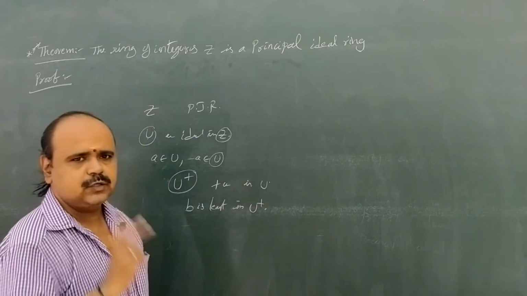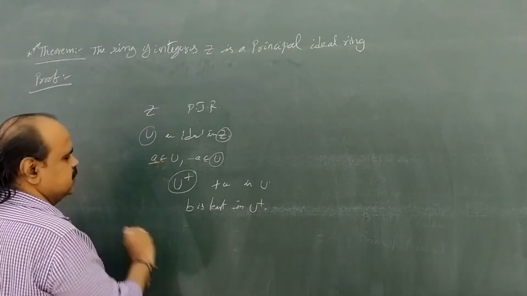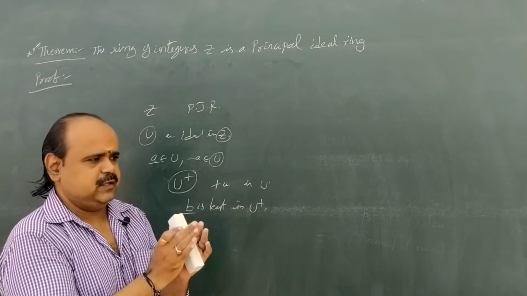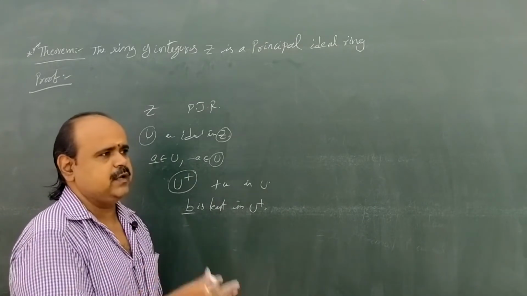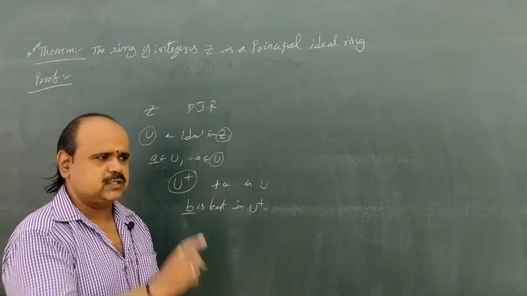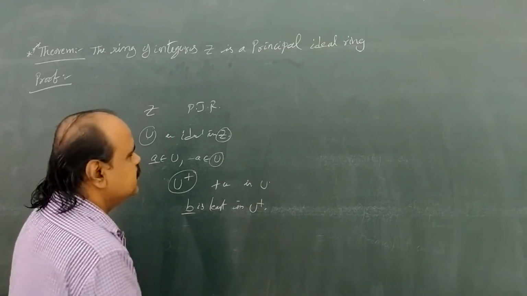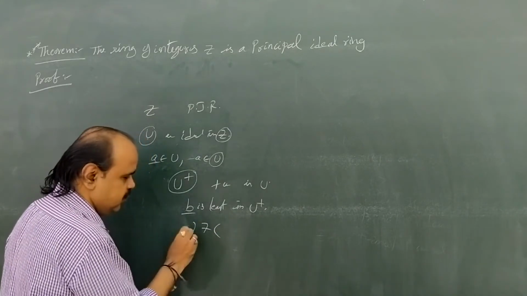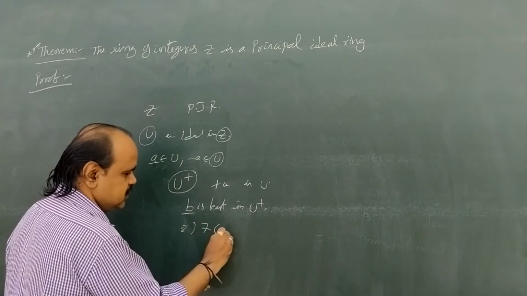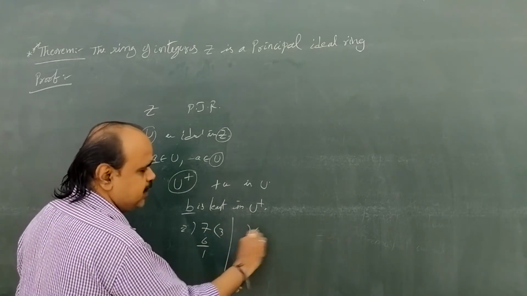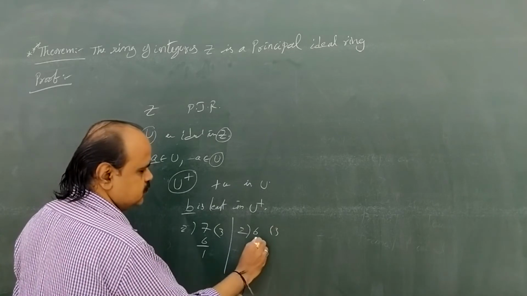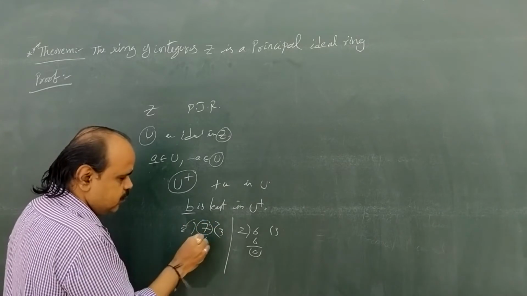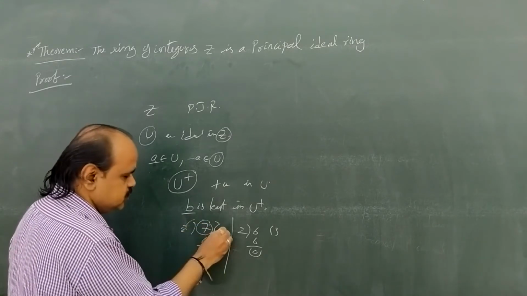Now here we have two integers, small a and b. For any two integers, the division algorithm property can be applied. What is the division algorithm property? For example, to divide 7 by 2: 2 threes are 6, the remainder is 1. If we divide 6 by 2: 2 threes are 6, the remainder is 0.